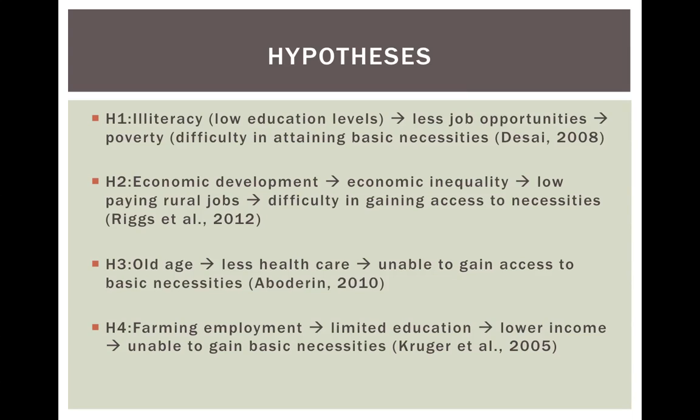Our fourth hypothesis states that those working in the service and professional employment sectors would have better access to basic necessities than those in the farming industry. This is based off the research done by A. Kruger, which demonstrates that those working in the farming industry often had limited access to education and lacked the skills to participate in the wider economy, thus having a substantially lower income, which in turn would lead to not being able to afford basic necessities.